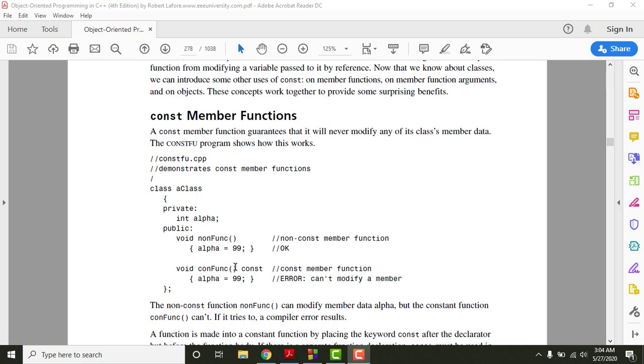Whenever member functions are made constant, that simply means a member function cannot update the value of data members. So we have to give the keyword const after writing the function declaration. We need to mention this constant keyword in the function declaration, right? That simply means that data members cannot be updated. Whatever the value was, it will remain the same. This function cannot update the value of data members, so you get the error "cannot modify the member" here.